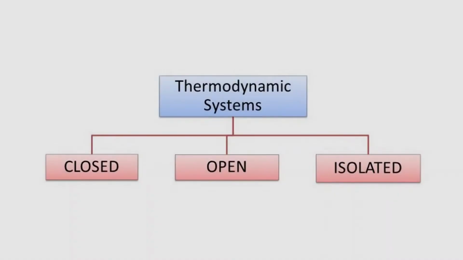And thermodynamic systems are of three types. One is closed, second one is open, and third one is isolated. Let's understand them one by one.